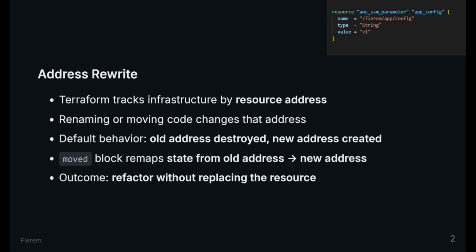The moved block changes that interpretation by telling Terraform to remap state from the old address to the new address before it plans actions. That is the mechanism that prevents an unnecessary destroy and create cycle during a refactor.